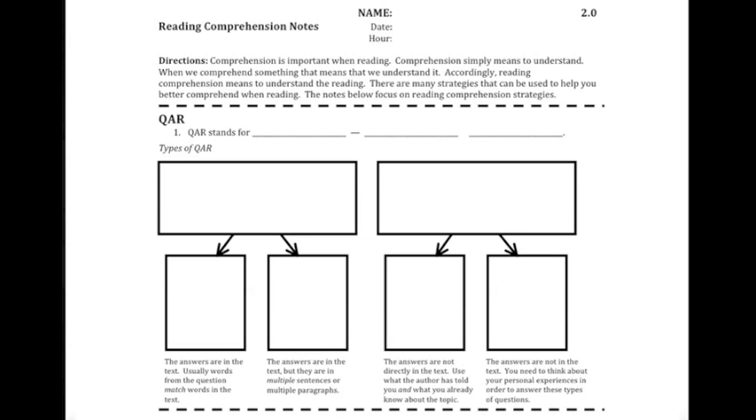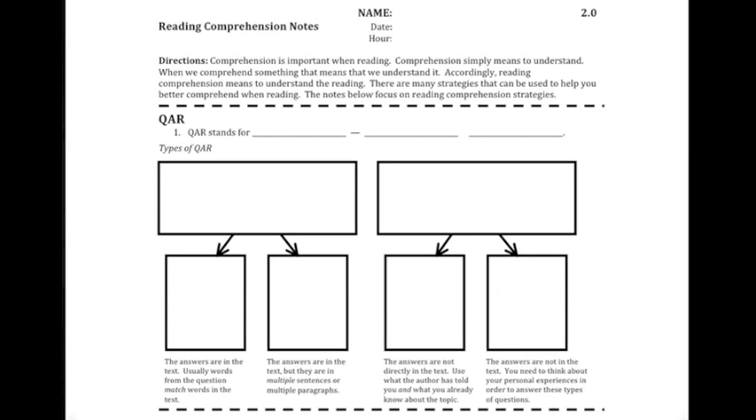The directions say, comprehension is important when reading. Comprehension simply means to understand. When we comprehend something, that means that we understand it. Accordingly, reading comprehension means to understand the reading. There are many strategies that can be used to help you better comprehend when reading. The notes below focus on reading comprehension strategies.